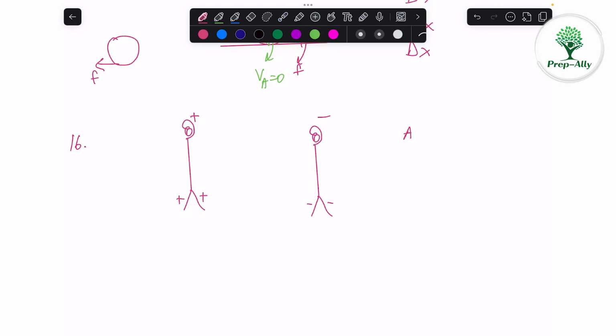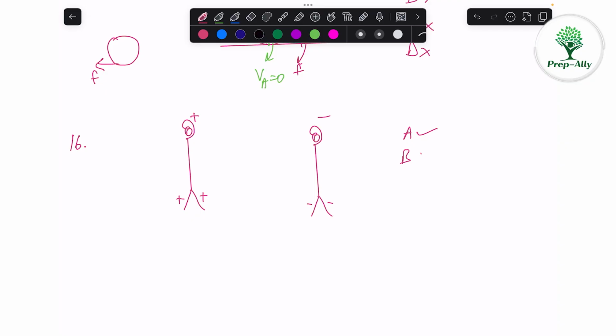Option A says that the aluminum foil leaves of the electroscope will go away from each other when a balloon rubbed with dry hair is brought near the copper wire. The balloon, when rubbed with dry hair, gets negatively charged. That means this is the scenario. That negative charge will spread out and they will repel. So A is correct. Now B says that the aluminum foil leaves of the electroscope will go away from each other only when the balloon touches the copper wire. Not only when the balloon touches, even if we touch the cloth rubbed with a plastic pipe, the cloth is getting positively charged, and if you touch the cloth, it will become positively charged. It will spread out here, and then also it will get repelled. So that's not the only case.